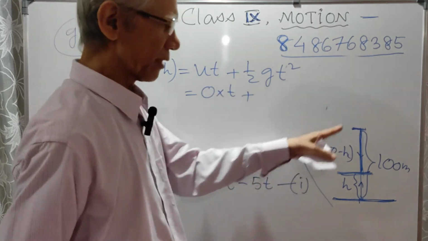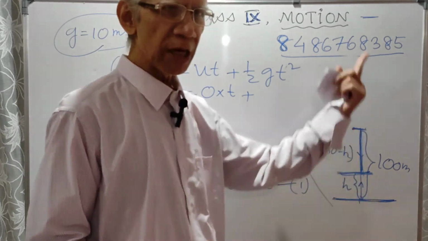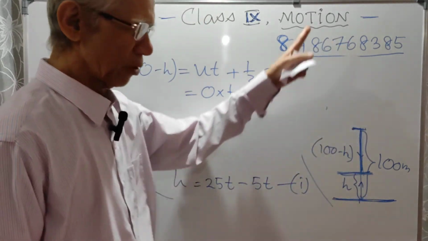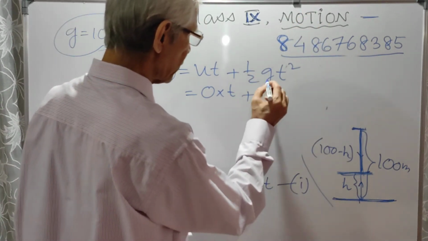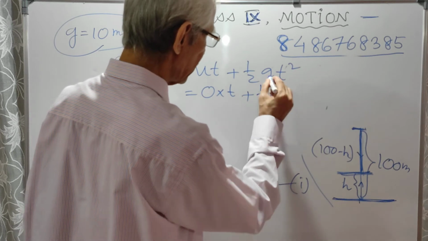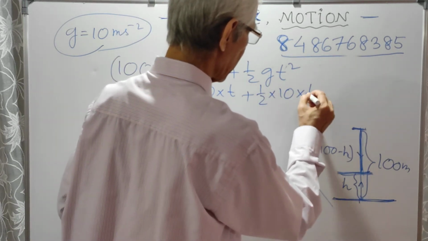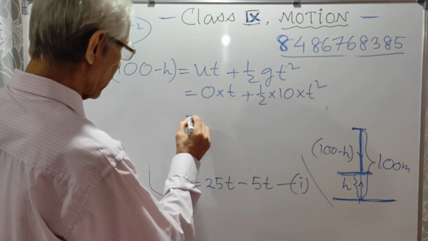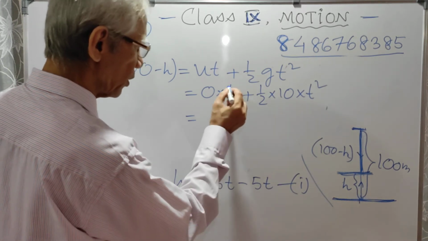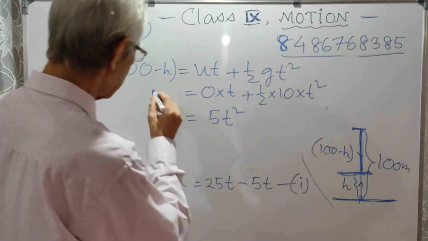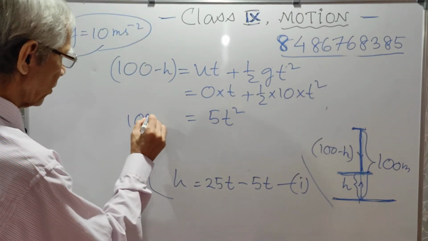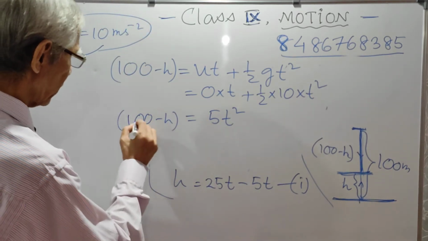Why plus? It is acceleration coming down. When going up, it is minus retardation, and while coming down, it is acceleration. So ut plus half g, half into g is 10, t square. So what you get? 0 into t is 0, this is gone. So half into 10, this is 5t square. So 5t square is equal to what? 100 minus h. This is the second equation.